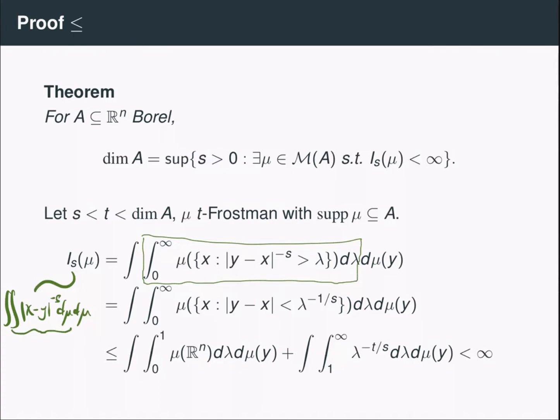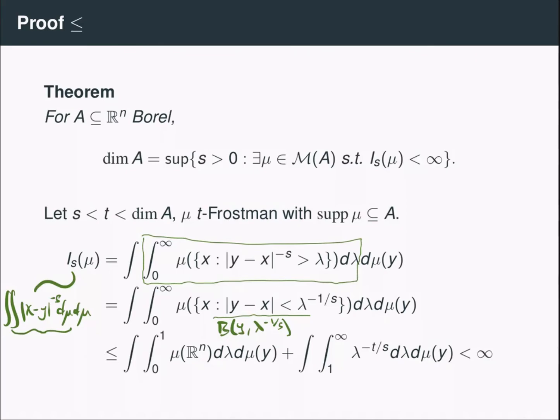I rewrite that set by taking both sides of this inequality to the power minus 1 over s, and I get this set. You'll notice that this is just the ball centered at y of radius lambda to the minus 1 over s, which means that because I'm taking the measure of a ball and mu is a t-Frostman measure, I can estimate the measure of this ball using the inequality in the definition of Frostman measure.